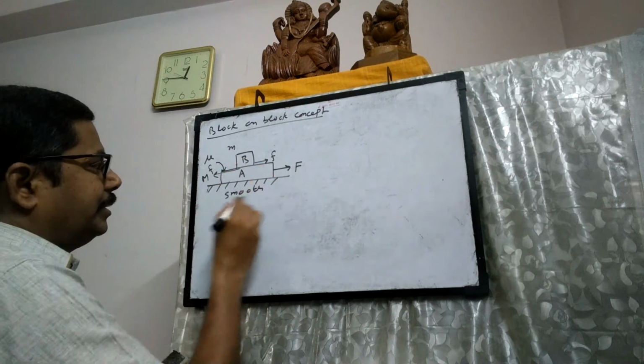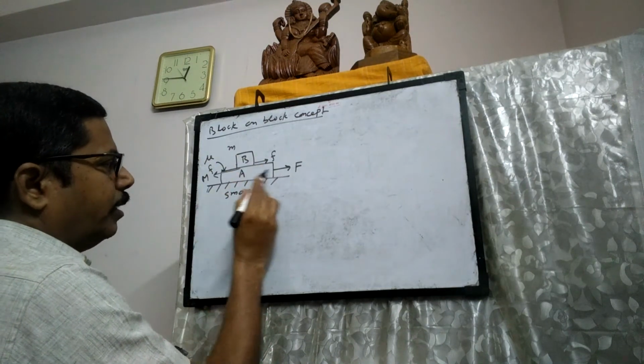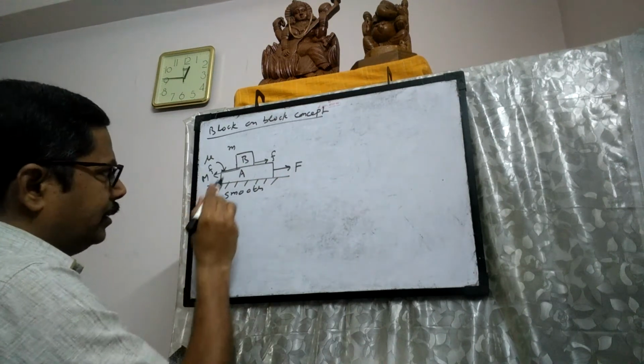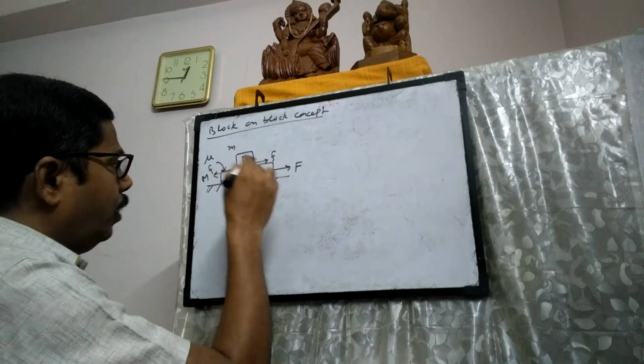So in this problem, the lower block will move under the influence of applied force and friction, whereas the upper block is going to move only because of friction.